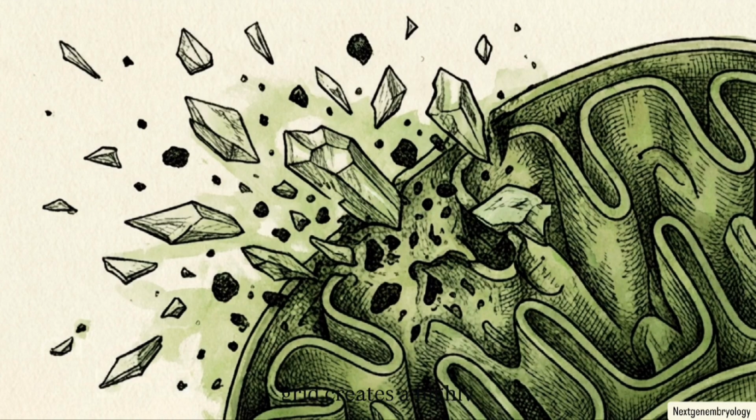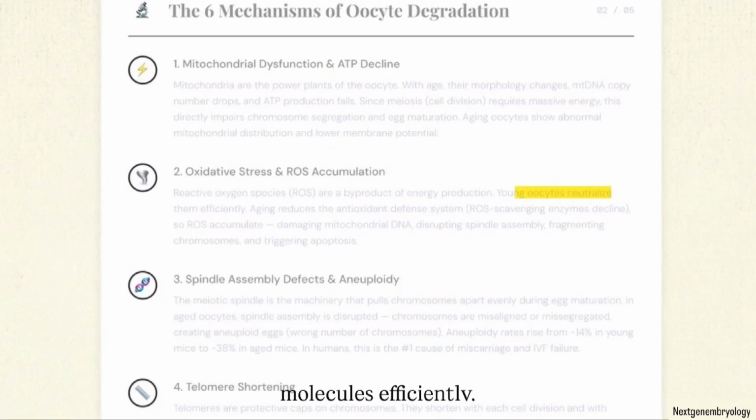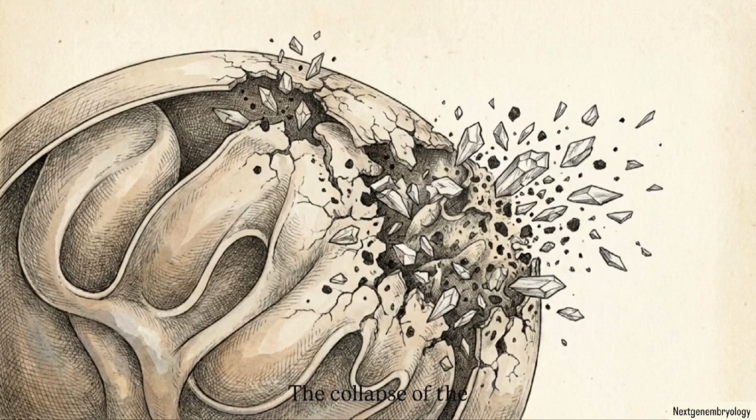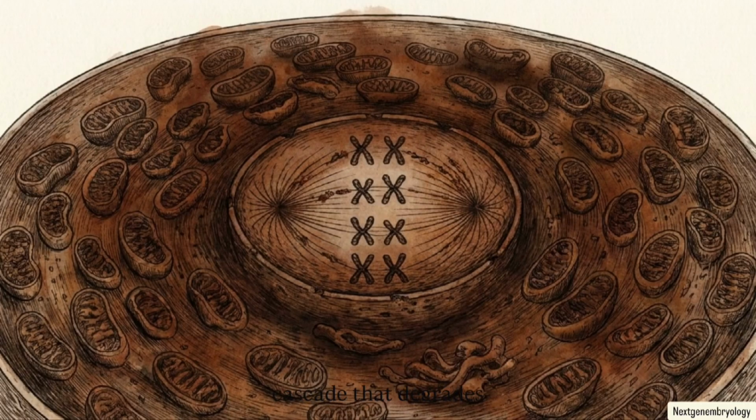This failing energy grid creates a highly toxic byproduct, reactive oxygen species, commonly known as free radicals. Young oocytes neutralize these molecules efficiently, but aging reduces the cell's ROS scavenging enzymes. Without this defense, free radicals accumulate rapidly, actively damaging the delicate DNA and lipid membranes of the cell. The collapse of the antioxidant defense system means the oocyte's own energy production process turns into a toxic cascade that degrades the cell from the inside out.